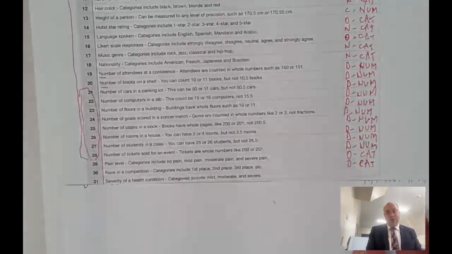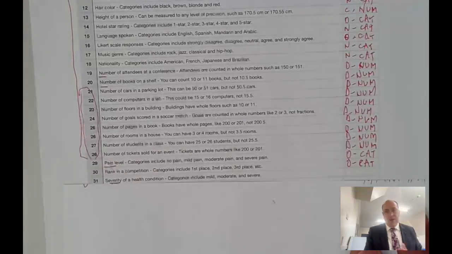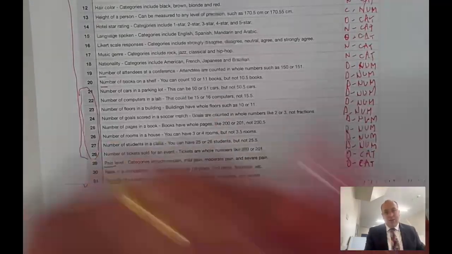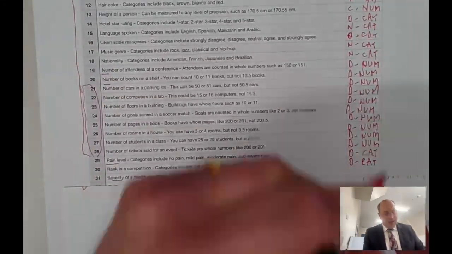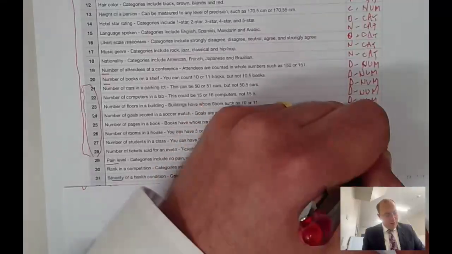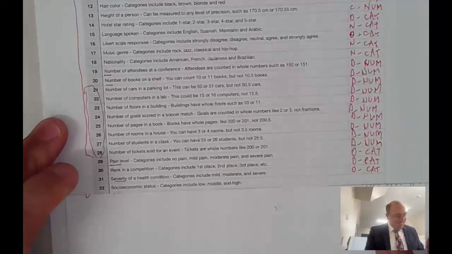The severity of a health condition, again, like with pain level or severity of a health condition, it's categories, and because we can order them, it is ordinal categorical data, NCAT, OCAT, ordinal categorical.